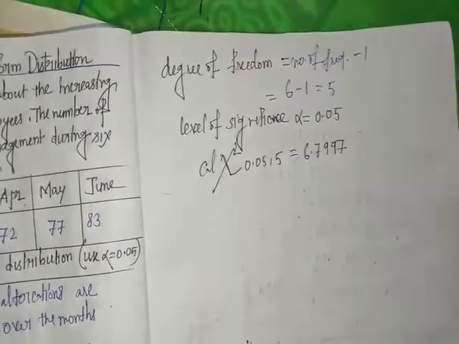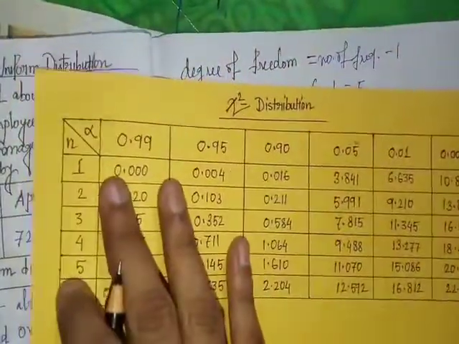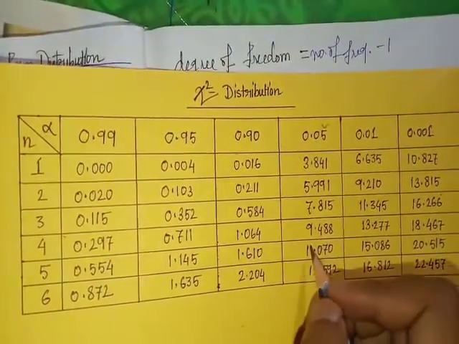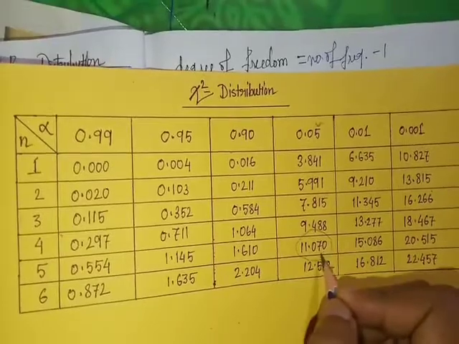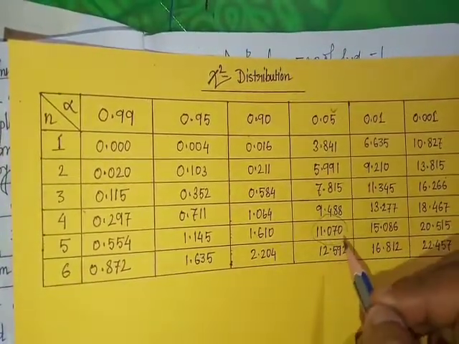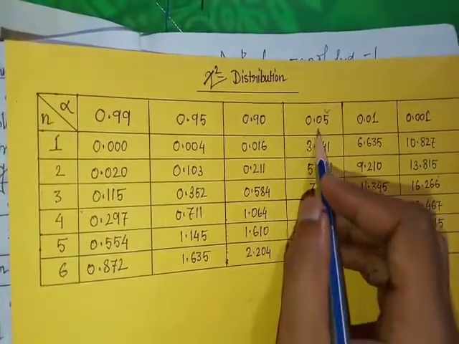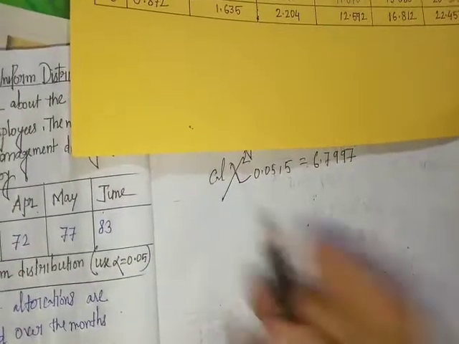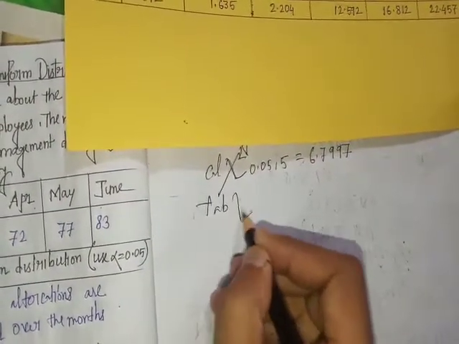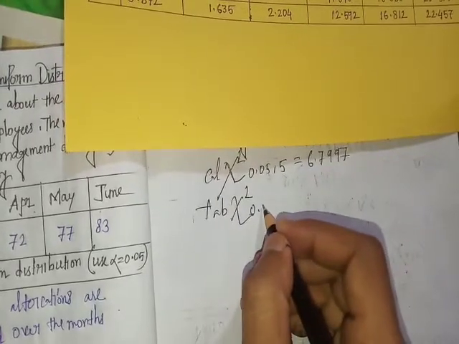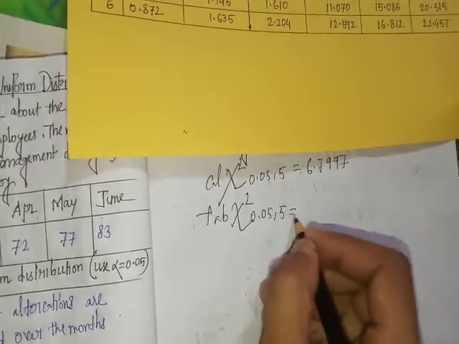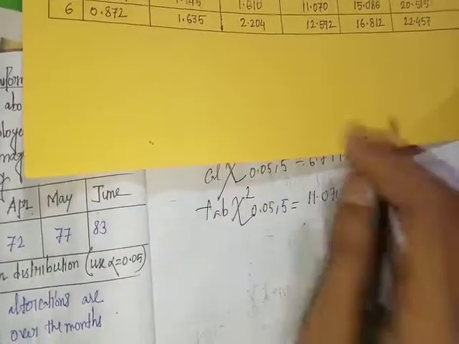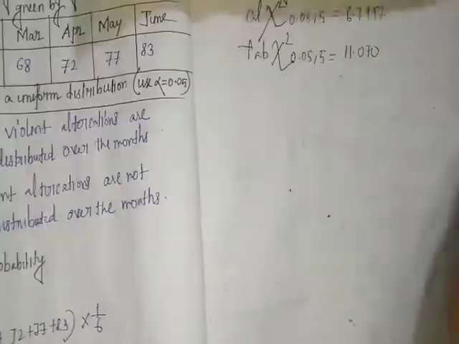And the tabulated value of chi-square at 5% level of significance with 5 degrees of freedom is 11.070. So 11.070 is the tabulated value of chi-square at 5% level of significance with 5 degrees of freedom. Clear?